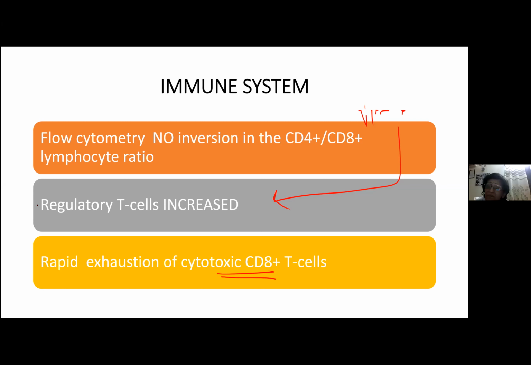I hope you know regulatory T cells can be identified by the interleukin-2 receptor, which is also identified by CD25, or by FOXP3, which is a different marker. So remember, regulatory T cells are usually identified by the interleukin-2 receptor, also called CD25, or by FOXP3. So remember, which T cells are increased in COVID patients? Regulatory T cells, and this is an area of active research. We will see that right now.